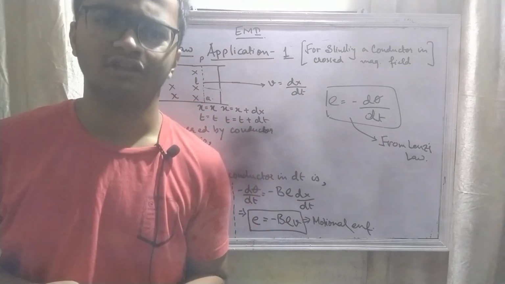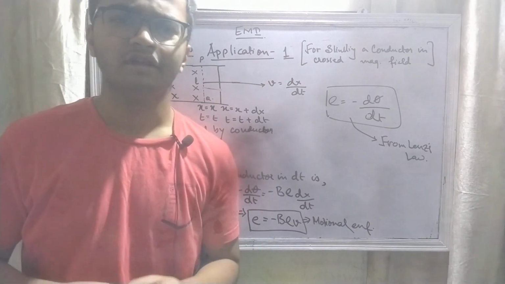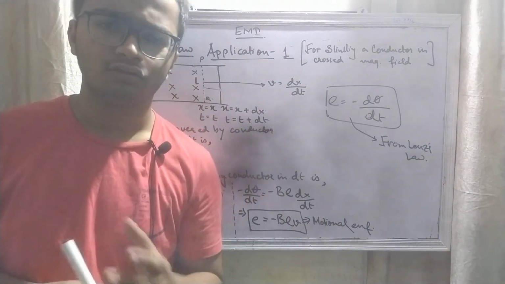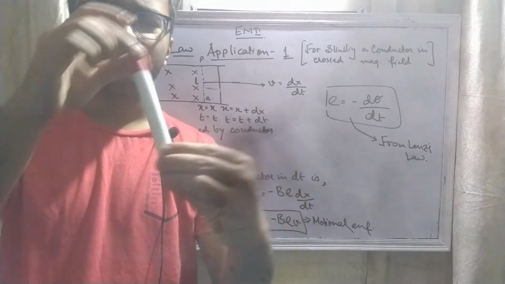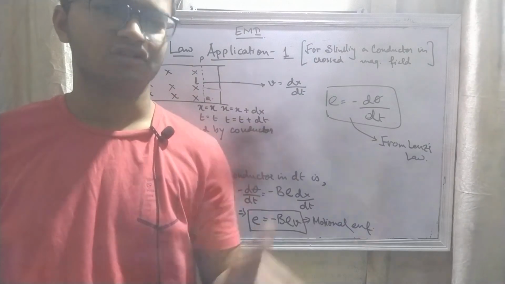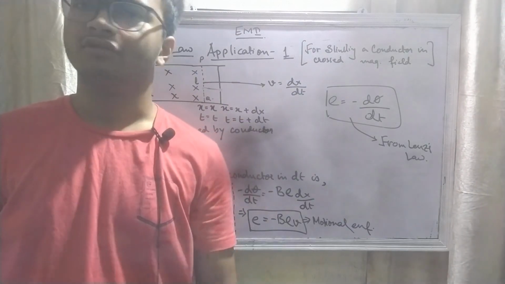So I am ending this video here. In the next video we will proceed with application 2 of Lenz's law, where we will find out the EMF for rotating a straight conductor in a cross magnetic field, and then we will move to AC circuits.